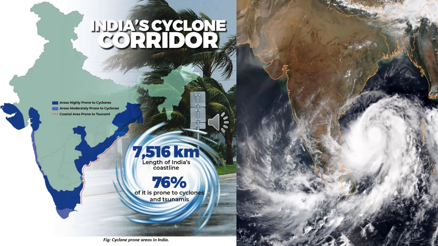If you take the east coast, it includes North Odisha and the West Bengal coast, then the Andhra Pradesh coast between Ongole and Machilipattanam. Then in Tamil Nadu, all 13 coastal districts, starting from Tiruvallur up to Kanyakumari, were worst affected by cyclonic storms. The most frequently affected districts were Nagapattinam and Cuddalore.